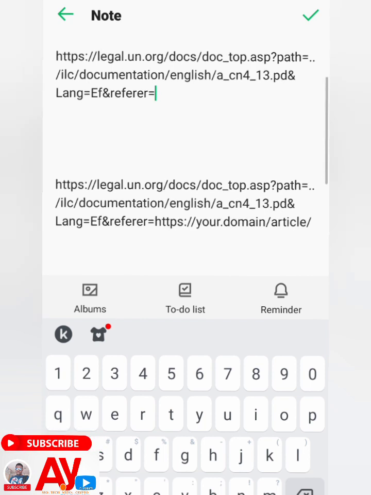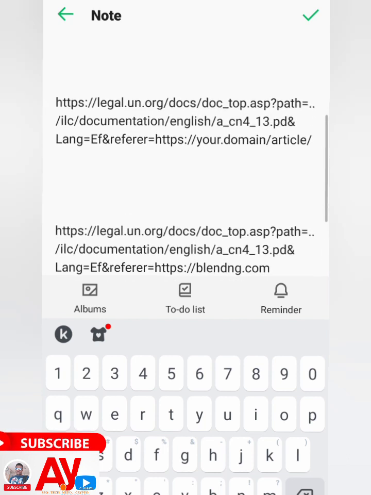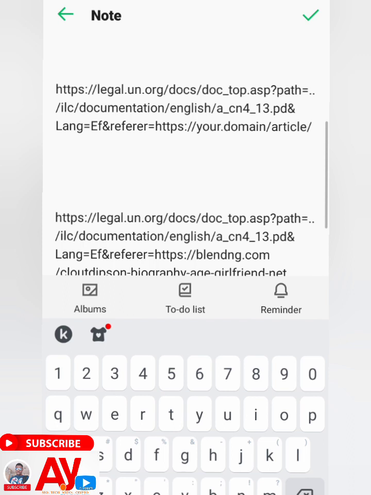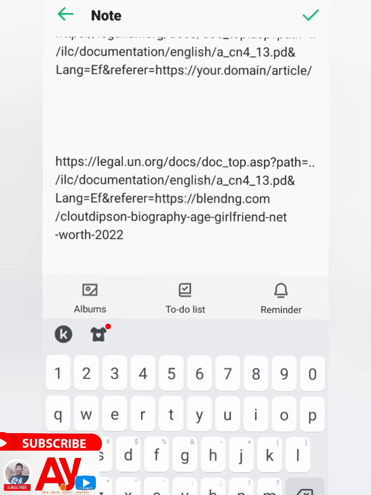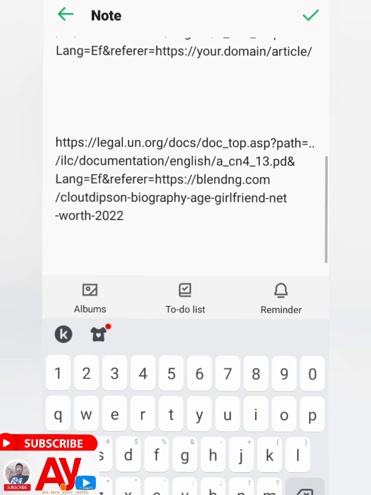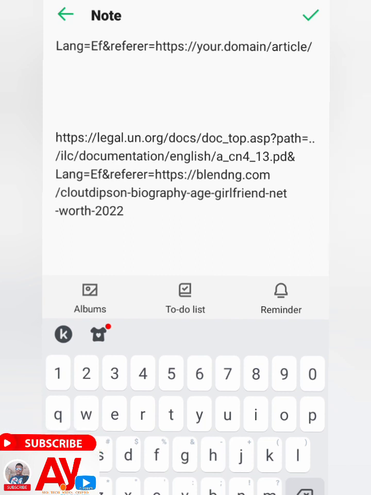So how do you do it? Like this, for instance, I copy it like this. I do it like this: http://legal.un.org document, and where it says language equals EF and referral equals to your http://yourdomain.com/the article that you want to get link juice for. So in my own case, I change the https to one of the articles of my website, referral to blendng.com/clouddeepsyn, one of the articles that I wrote on the website. So I want to get the link juice for it.